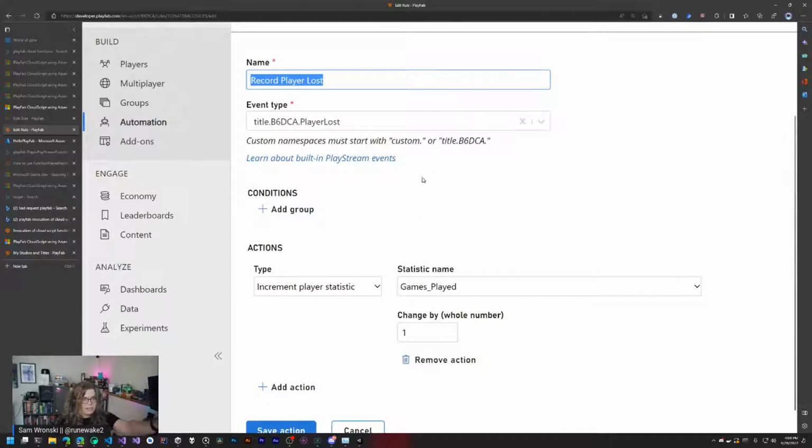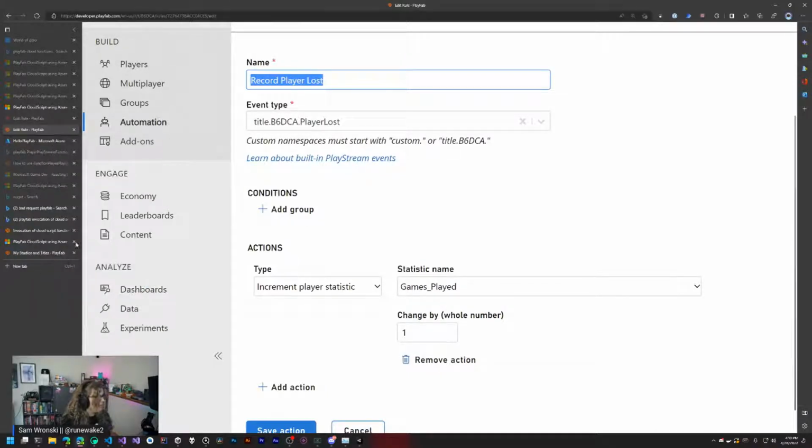They can't come in and say, I've actually played 20,000 games, or actually, I've only lost 5 games and won 6,000, or however they want to change that. Because these values are stored in the cloud and they're only able to be modified by actions rather than being explicitly invoked, it limits how players can interact with those and change them. So that's that.